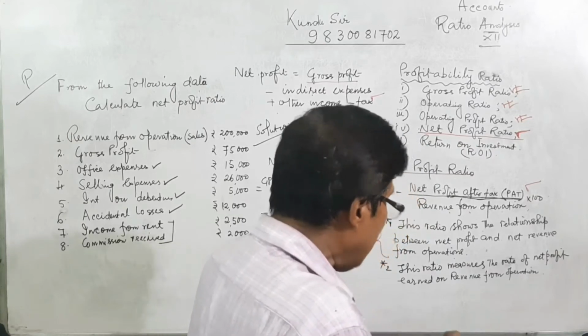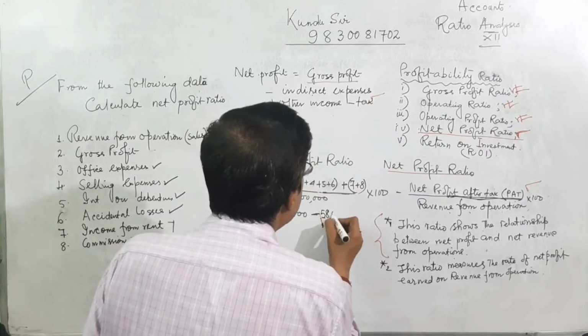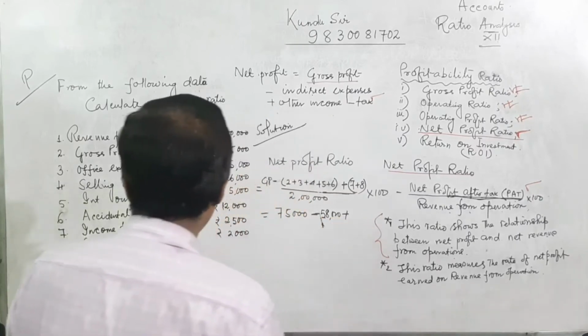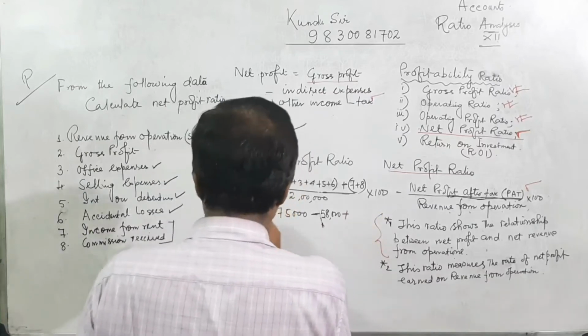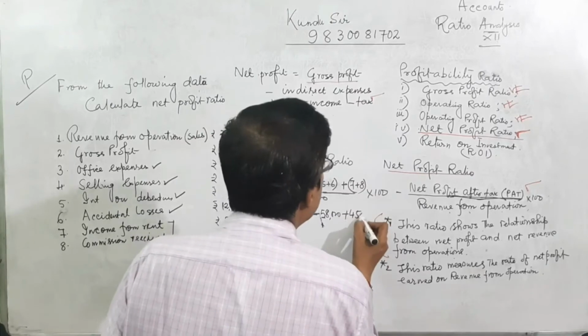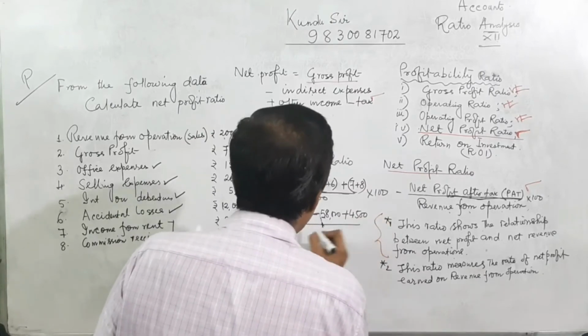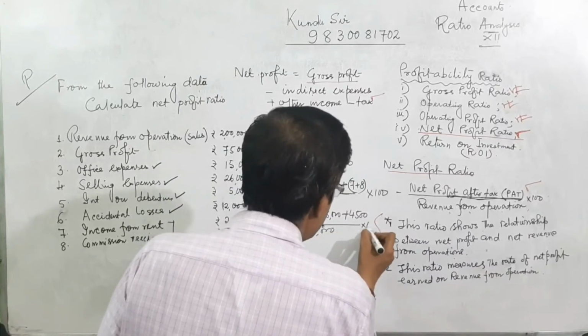That is, the indirect expenses equal 58,000. Plus other income 2,000 plus 2,500, equal to 4,500, divided by 2 lakh into 100.